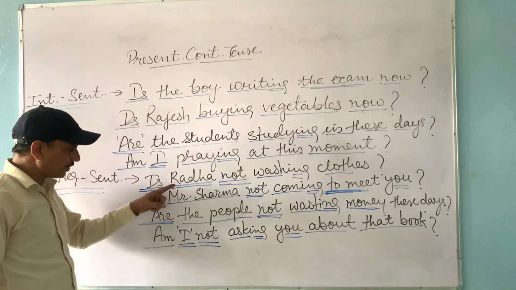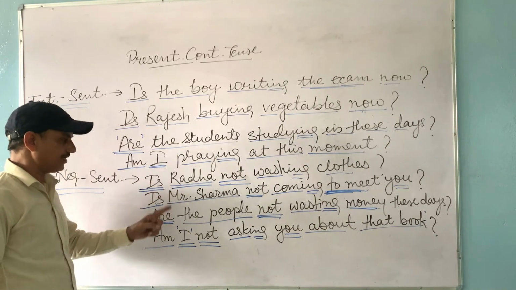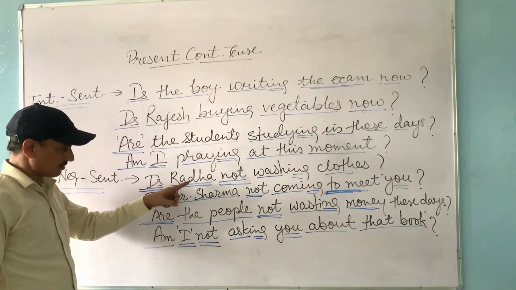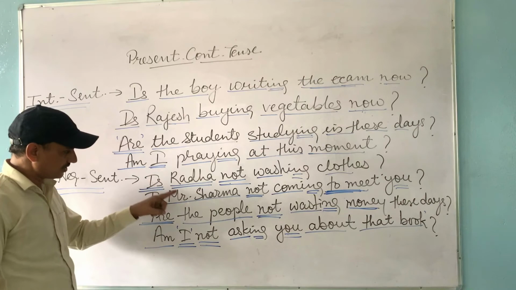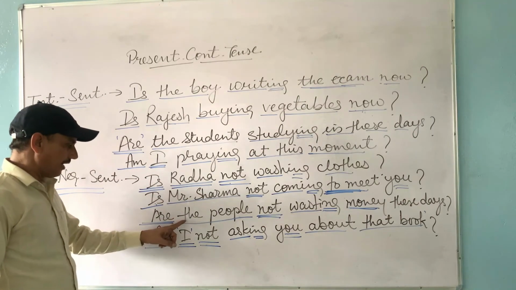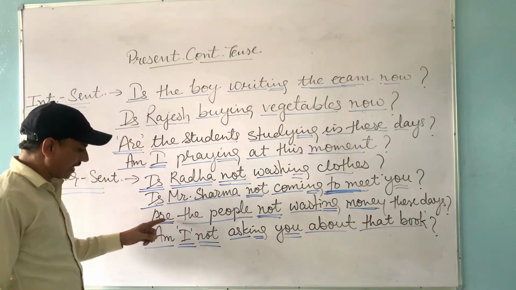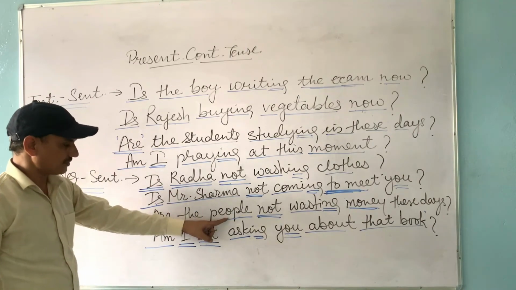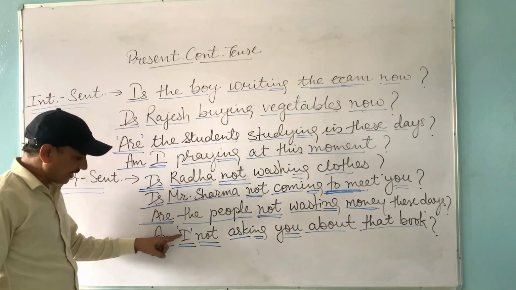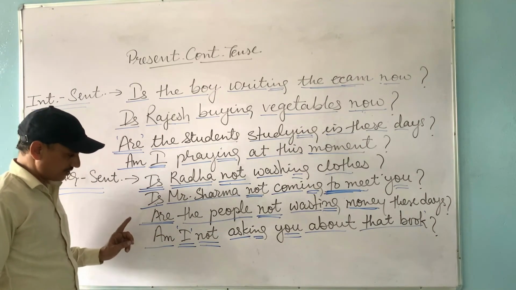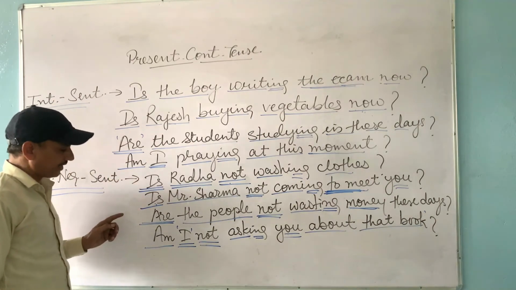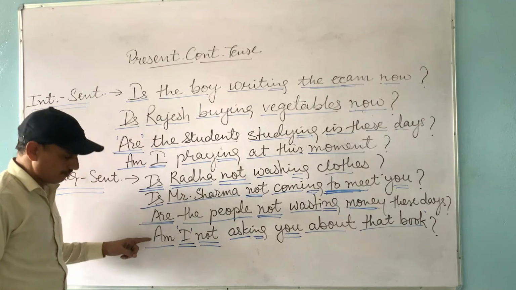So in the interrogative negative sentence, the important things are, first of all, we have to write the helping verb according to the number of our subject. If the subject is singular, then we will use is. Rather is singular, so is has been used. Mr. Sharma is singular, so is has been used. If the subject is plural, are is used. The people is a plural subject, so are has been used. And with I, always am is used. We have to start the interrogative negative sentence with the helping verb.